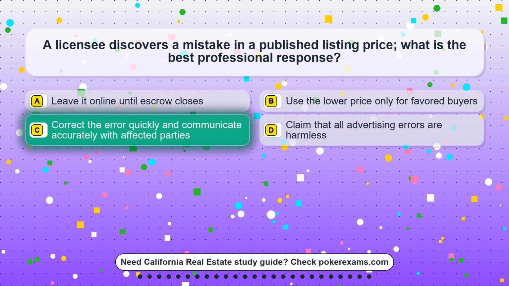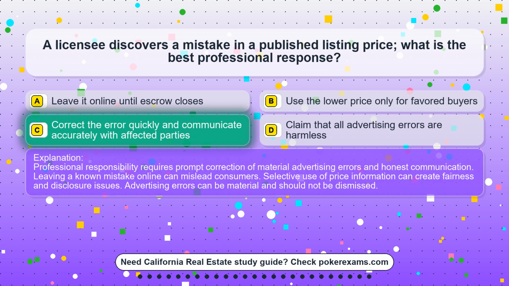The correct answer is option C. Correct the error quickly and communicate accurately with affected parties. Professional responsibility requires prompt correction of material advertising errors and honest communication. Leaving a known mistake online can mislead consumers. Selective use of price information can create fairness and disclosure issues. Advertising errors can be material and should not be dismissed.